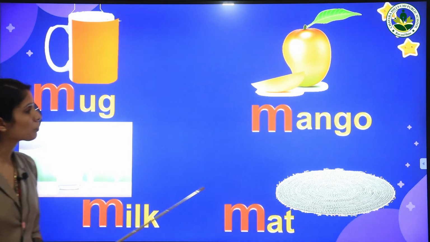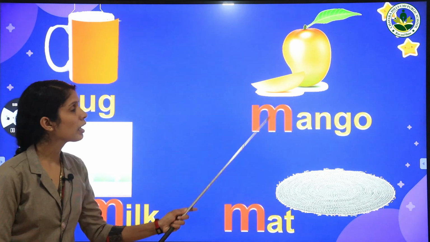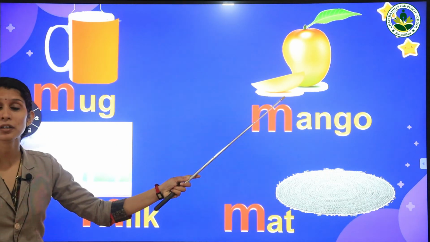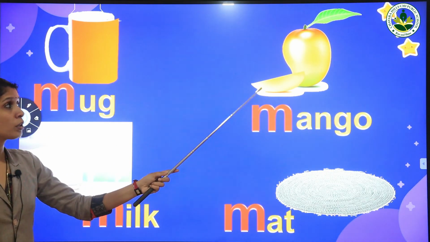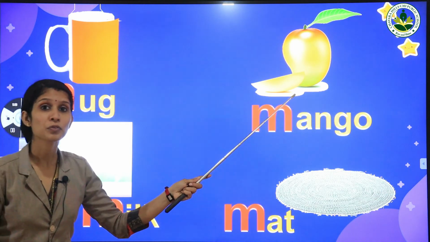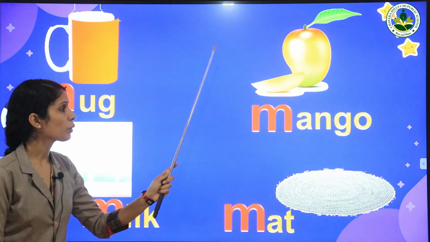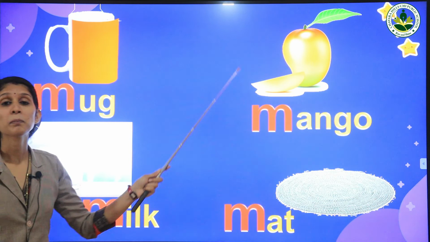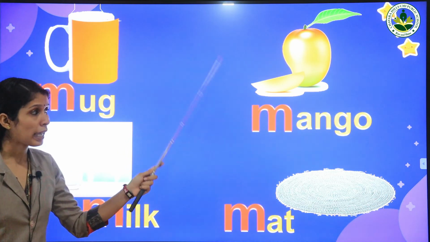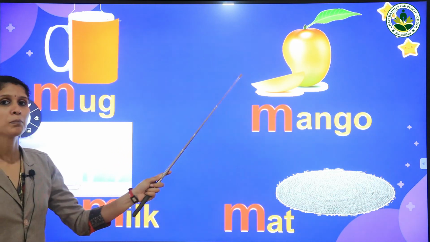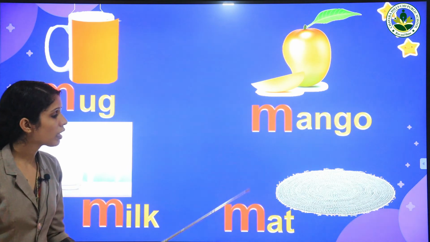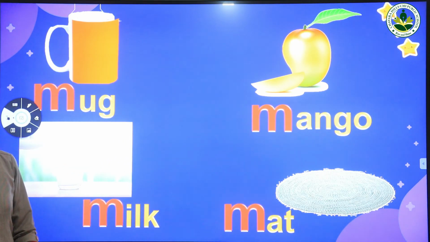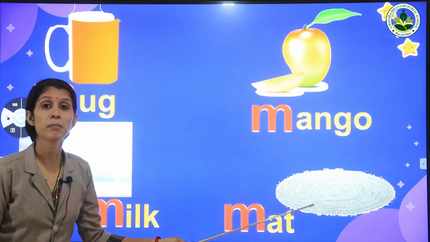And our next word starting with letter M is mango. Yes, we all know that mango is a fruit, isn't it? So, M is for mango. And our last word starting with letter M is a mat.